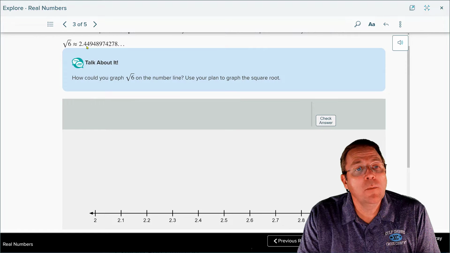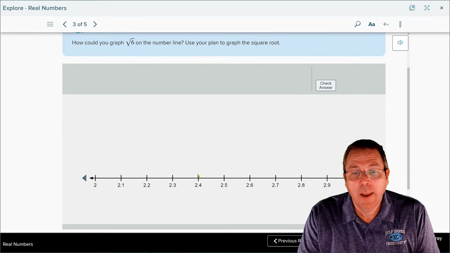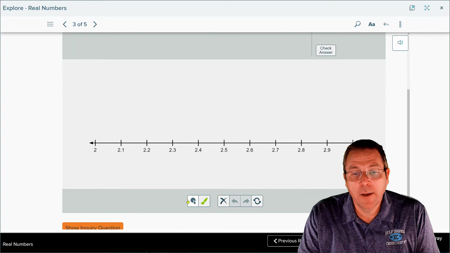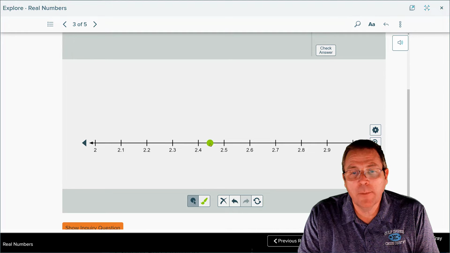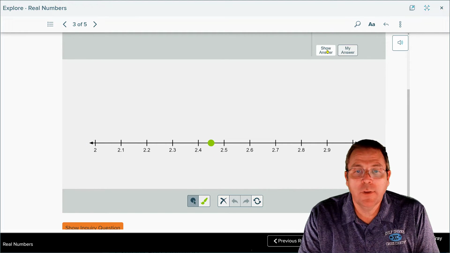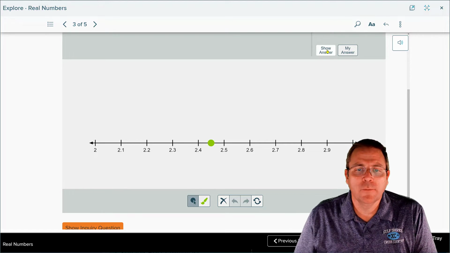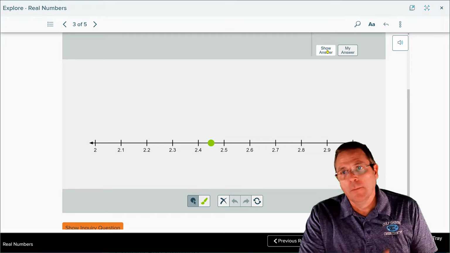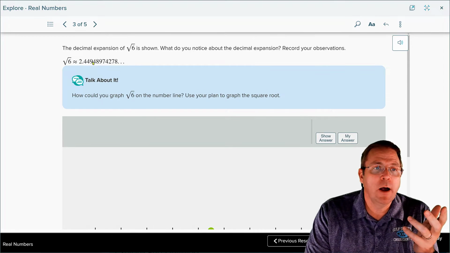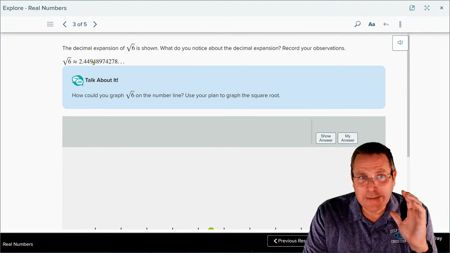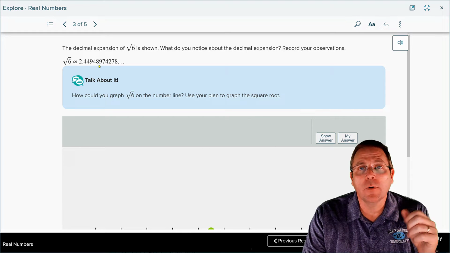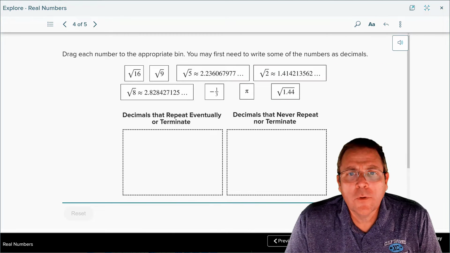We're looking for a number that is about 2.449. You can see here we have 2.4, here we have 2.5, and 2.44, well, that would be 2.45. So I'm going to say about right there. And to check the answer, theirs was close, but a little bit more to the right than mine was. But you can see how it would be impossible to graph an exact location of that number on the number line.